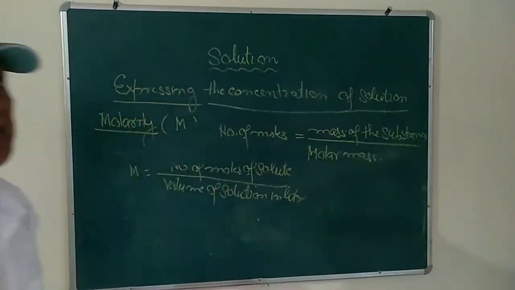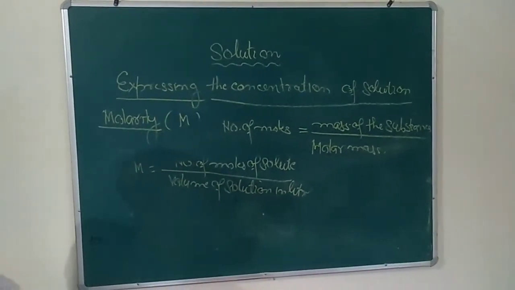That is, the molecular mass expressed in gram is called molar mass.